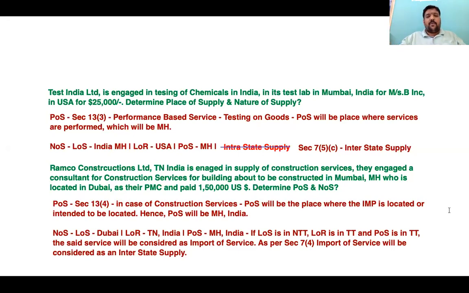As this service is an import of service, nature of supply will be determined as per Section 7, if you know. If you know meticulously it is 7.4, then say 7.4, import of service. Import of service will be considered as an interstate supply. That is how it comes. I don't know, Vishnu Prasad, why you went to 7.5c. This is a question which will never warrant 7.5c. It satisfies all the conditions. You just think about it. You referred here to section 13.4. You should refer here to 2.11. You should refer here to 7.4.